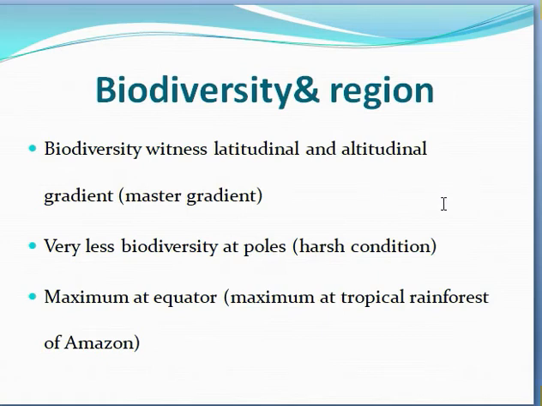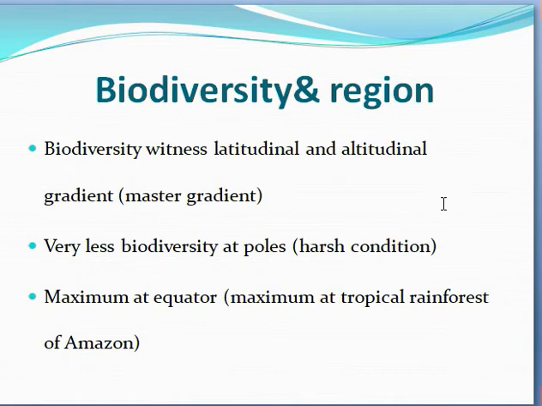And latitude is the parallel distance. It is not toward the height. It is parallel on the earth and moves from the equator toward the poles. So these are the two important terms, latitude and altitude.